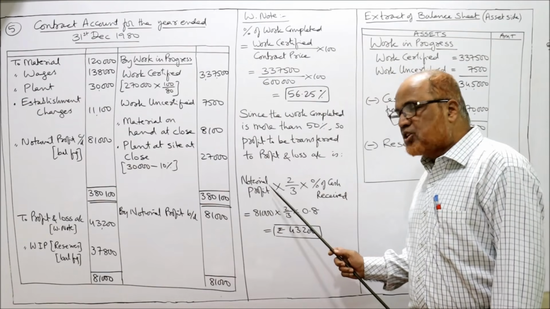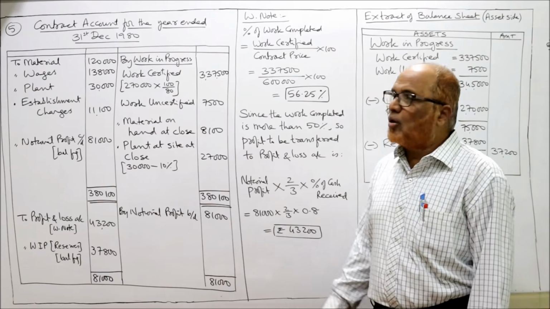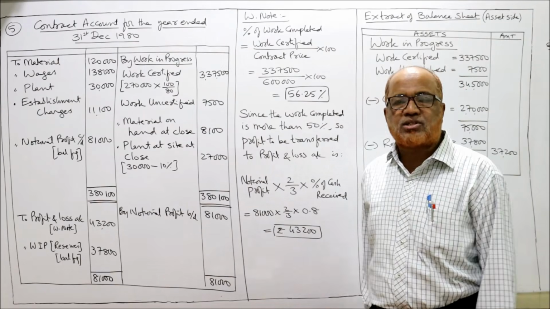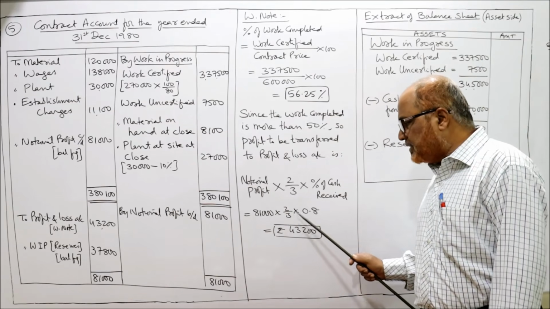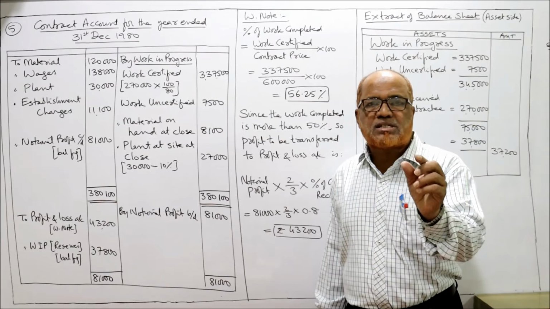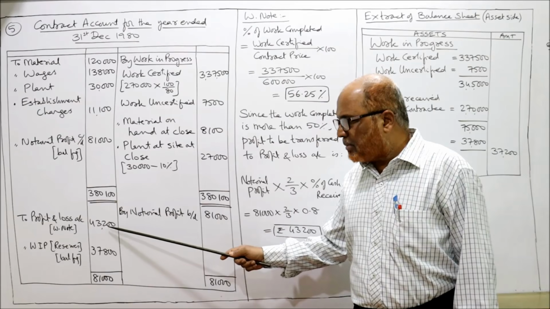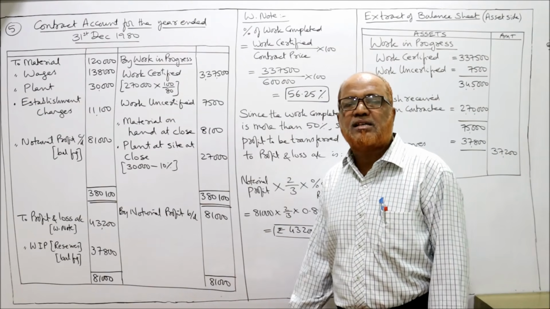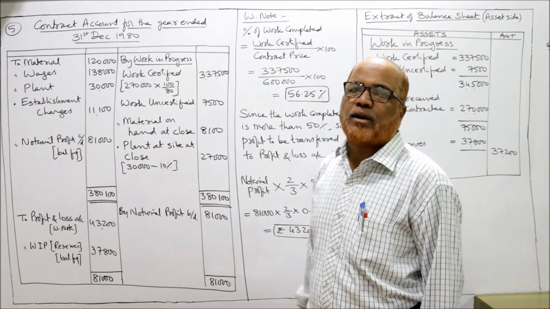So notional profit into 2 by 3 into percentage of cash received. How much percentage? 80% cash is received. So 0.8. So 81,000 into 2 by 3 into 0.8, 43,200 of the profit is transferred to P&L account. So 81,000 minus 43,200, 37,800 is the amount transferred to reserve. This is the end of the contract account.